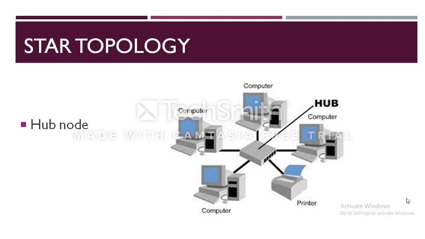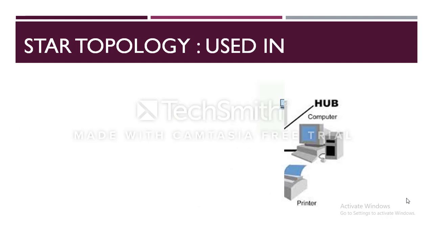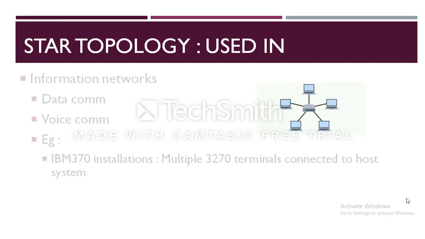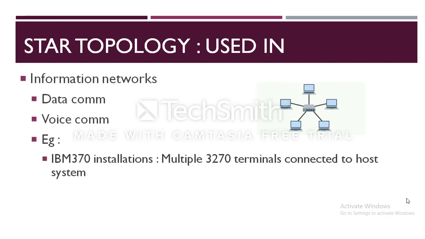This type of topology is used in most existing information networks involving data communication or voice communication. For example, in IBM 370 installations, multiple 3270 terminals are connected to the host system.